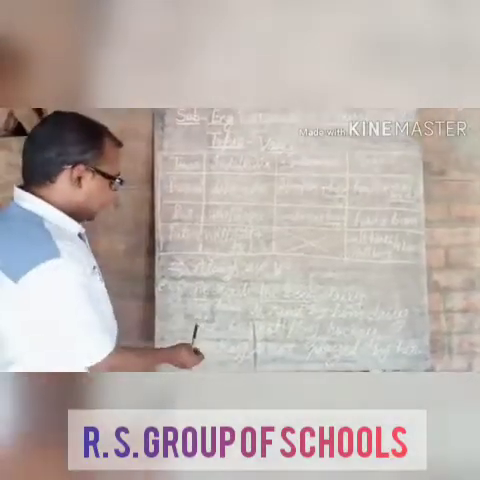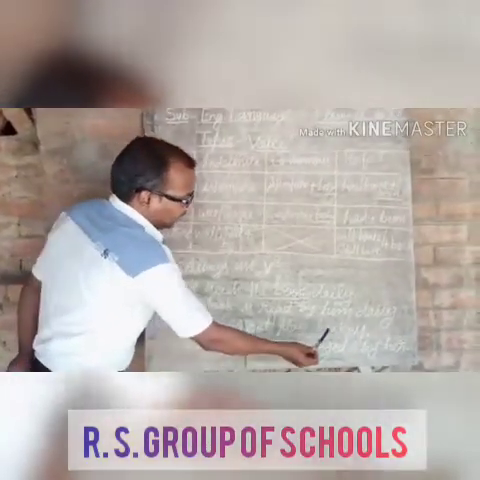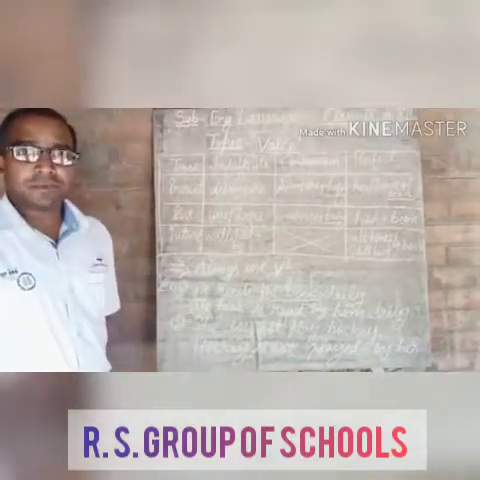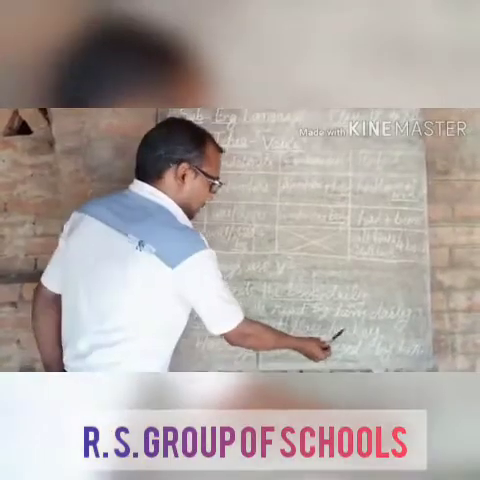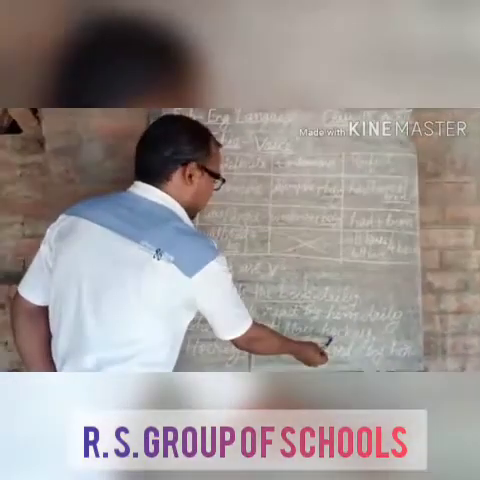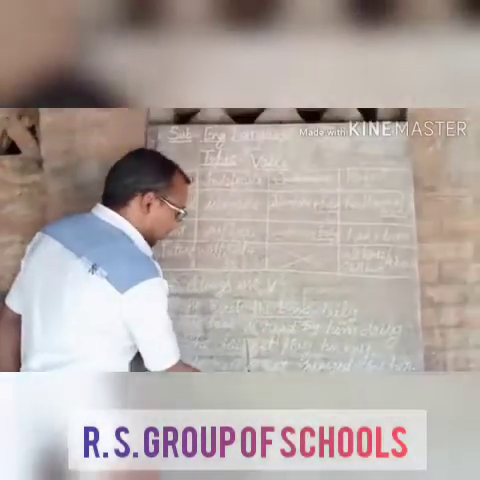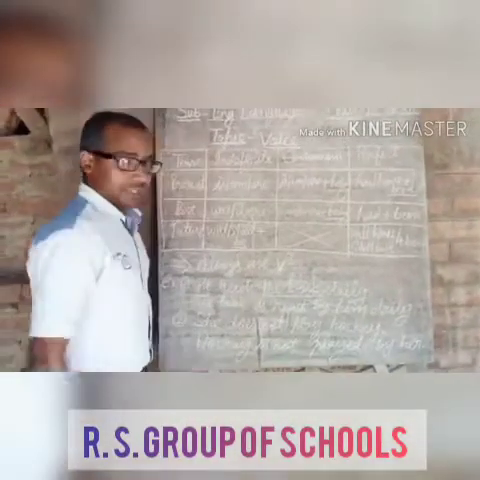In the same way, she does not play hockey. This is the negative sentence of present indefinite tense, but the rule will be followed the same. Hockey is the object. So hockey is not played by her.